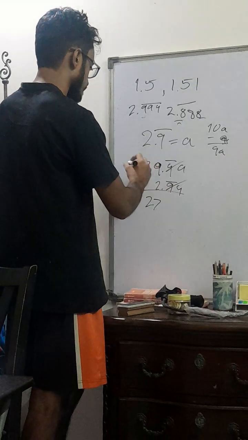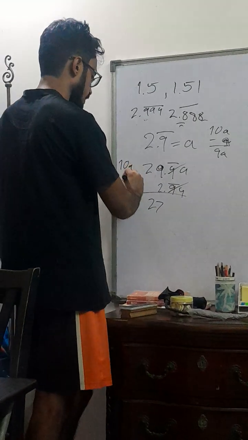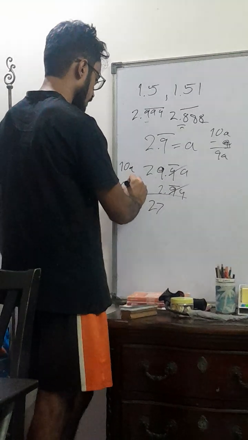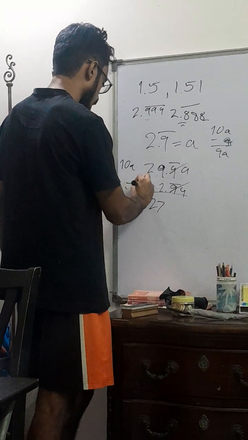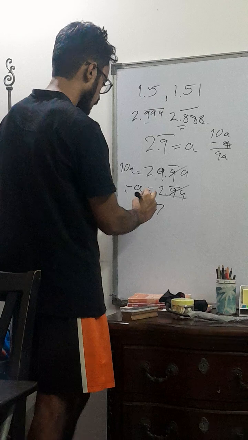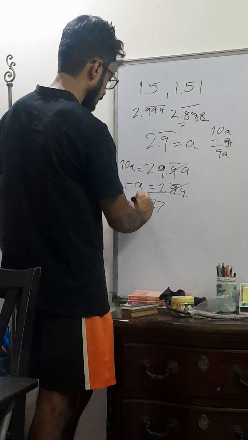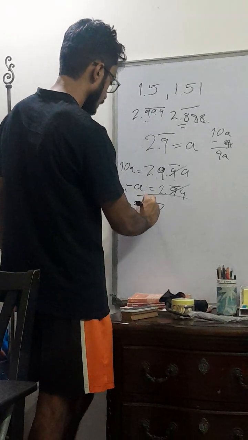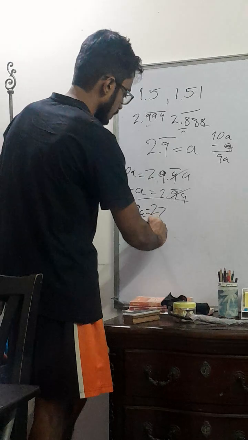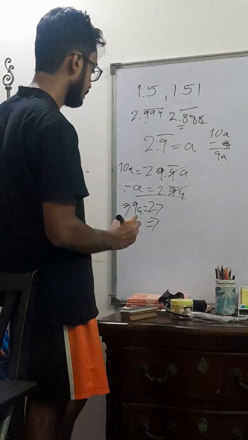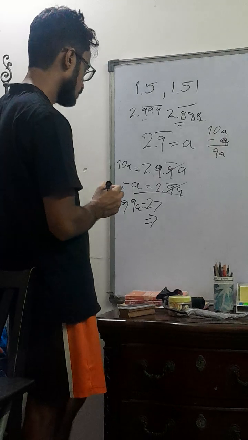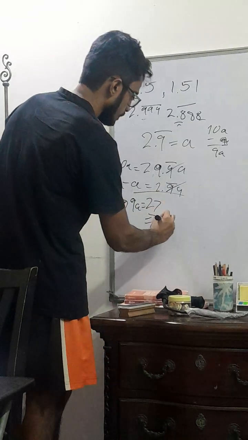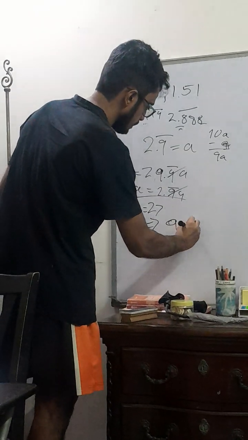So 10A minus A implies in fact that 9A is equal to 27, which implies that A is equal to 3.